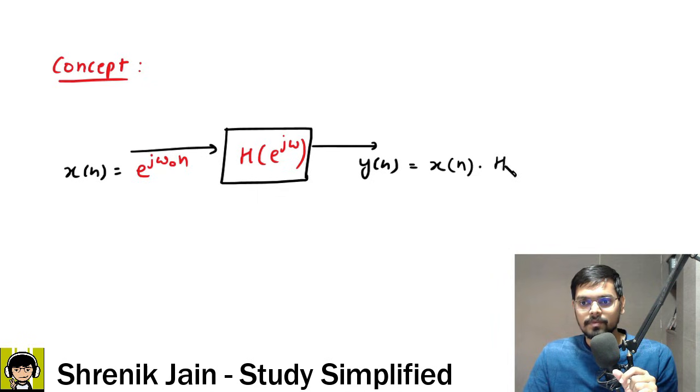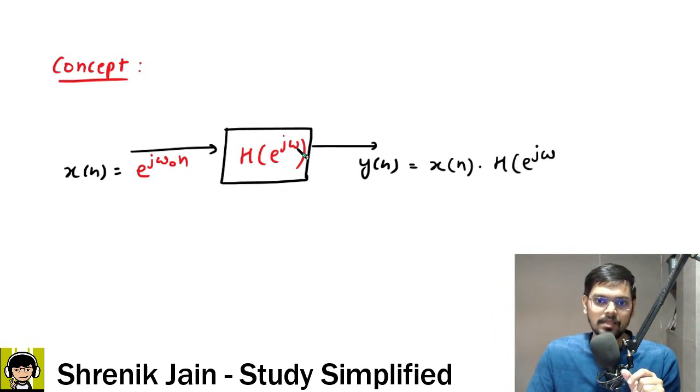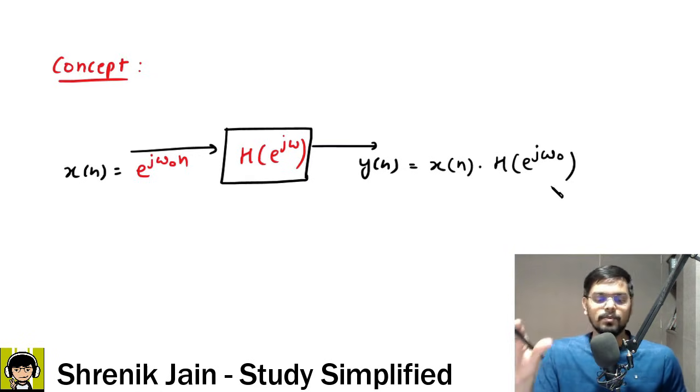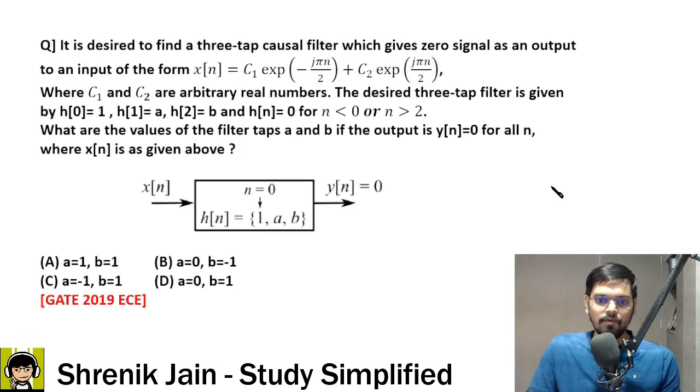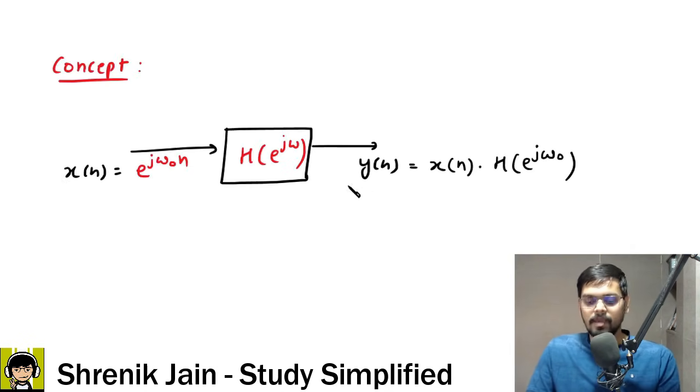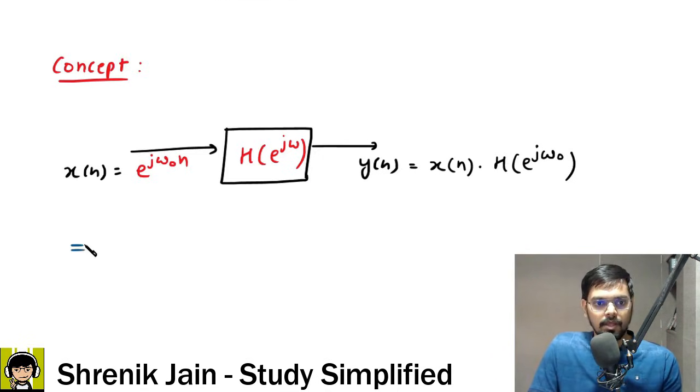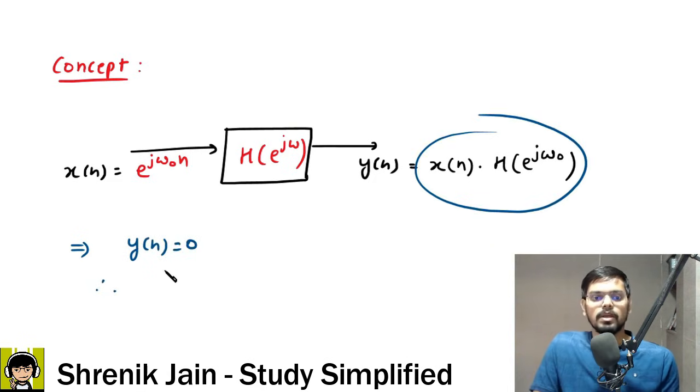So x of n into capital H of e to the power j omega is changed to omega naught. This is the concept. By this concept, you can solve this question pretty fast, because now the question says we want output always 0. If you need y of n equal to 0, therefore this implies this thing should be equal to 0.